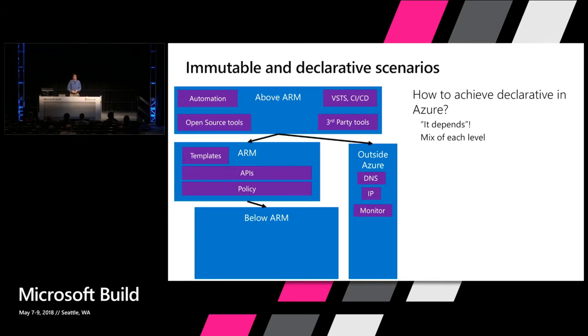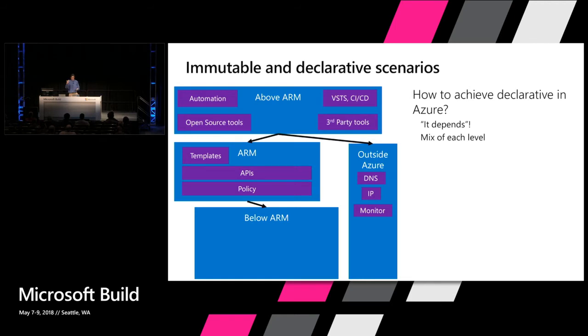Policy now is really expanded to all of the things you can do. So whether you're creating it imperatively, or creating it through a template, or doing some other operation, if you have a policy that says, I can't change this particular resource to not be encrypted, you can block that regardless of if it's a template or a policy. So those are some of the scenarios we see above.